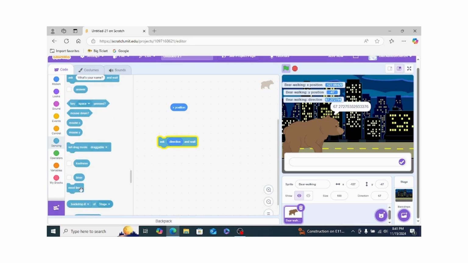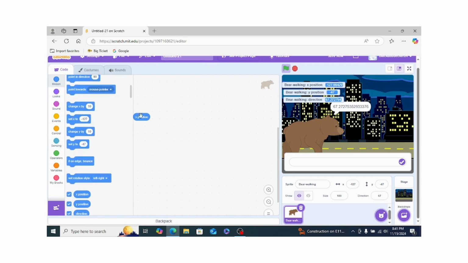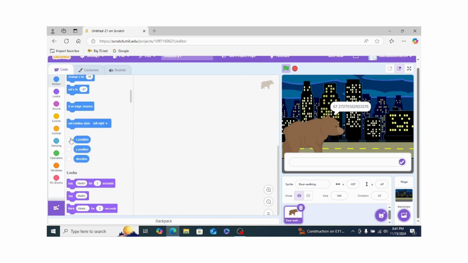We can actually put it there. So that's what that means. So we completed, I explained to you the whole motion blocks. Now every time I will teach you every block's meaning, like looks, sounds, events, controls, sensing, operators, variables.